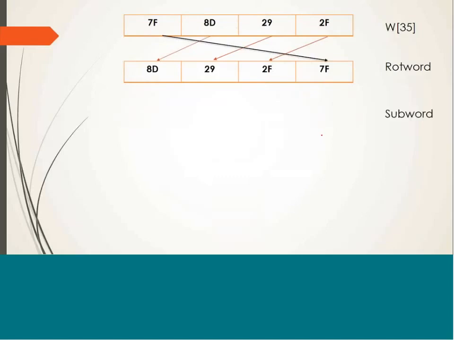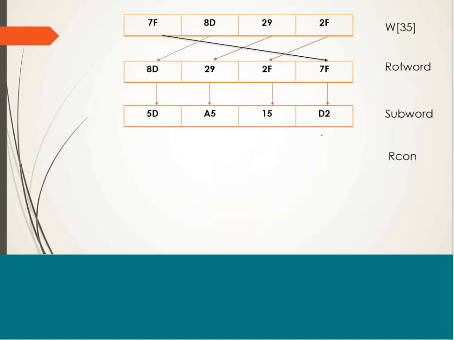The next operation is SubWord. That means each byte is replaced with its corresponding entry in the S-box, as we have done in the byte substitution operation. Next we take the round constant, which was 1B as we have seen in the earlier slide. So RCon is written as the round constant with zeros as the following bytes.